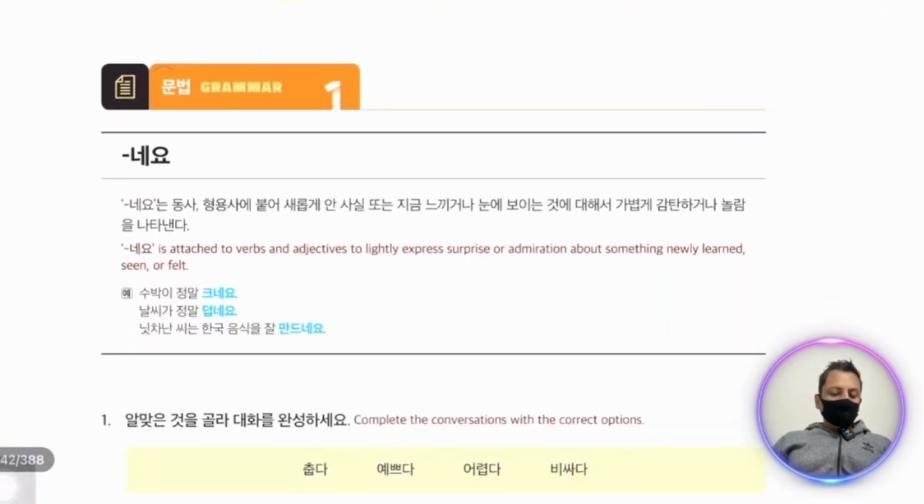Now next is the 문법 (grammar) section. 네요 is used at the end of a sentence which has a surprise. This is like a surprise expression. Number 1. Subaki 정말 크네요. The watermelon is really big. 날씨가 정말 덥네요. The weather is really very hot. 니차난 씨 한국 음식 잘 만드네요. 네요 is for surprise that Nichanan is very good at cooking Korean food.